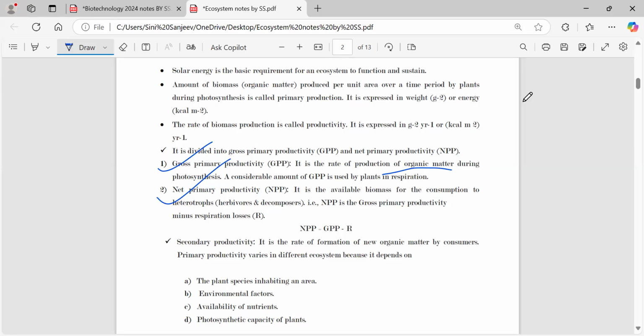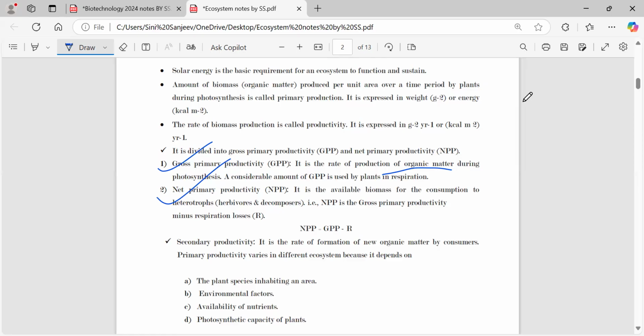Whereas the net primary productivity, the NPP, is the available biomass for consumption by the heterotrophs. Means after using some for respiration by the plants, whatever remains. In simple terms, NPP is calculated by subtracting the loss due to respiration from the GPP.